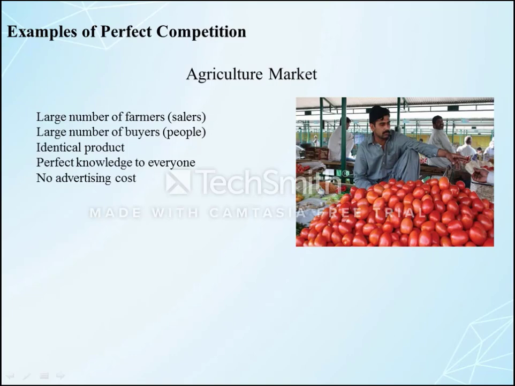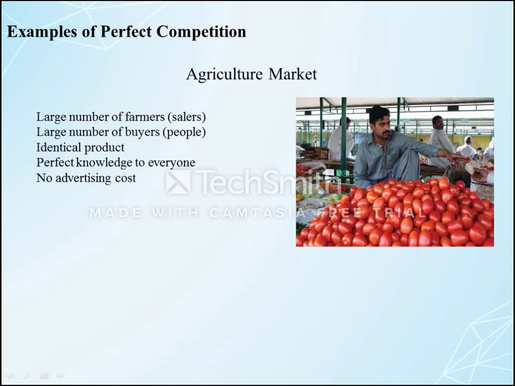Another feature can match: generally there is no advertising cost for the tomato. The farmers are not spending money on advertising the tomato in the market; it is not advertised. Another feature: when the farmers are cultivating the products and selling them in a local market, there is not even any transportation cost involved, because the product is sold by the farmers in a nearby local market.